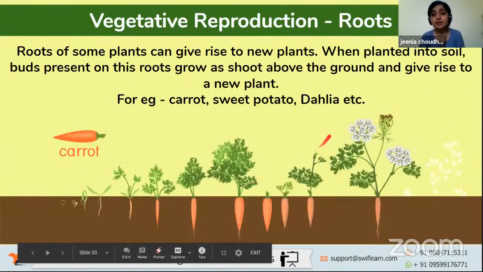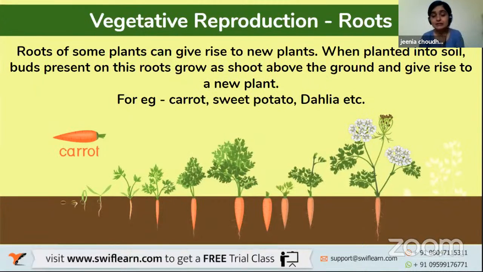Now, in vegetative reproduction, let us look at these examples. Roots of some plants can give rise to new plants. When planted into soil, buds present on these roots grow as shoots above the ground and give rise to a new plant. These are different examples of vegetative reproduction from an already grown plant, without the seed of that particular plant.